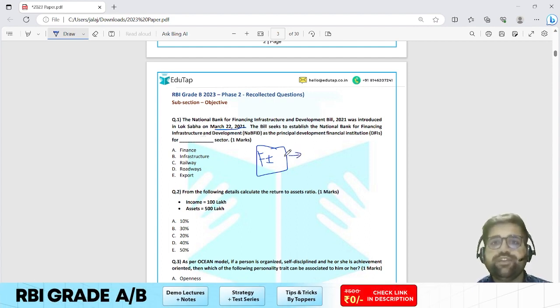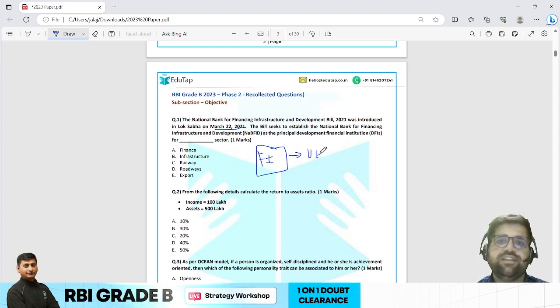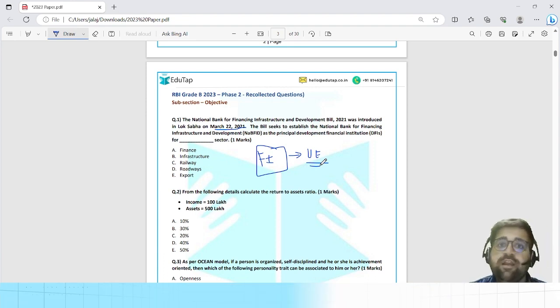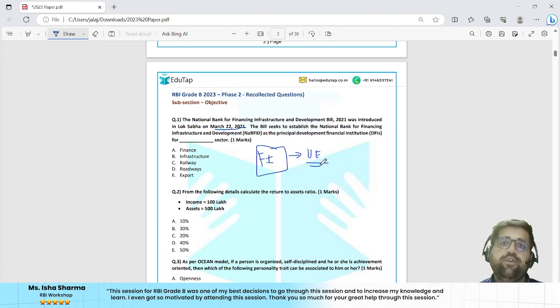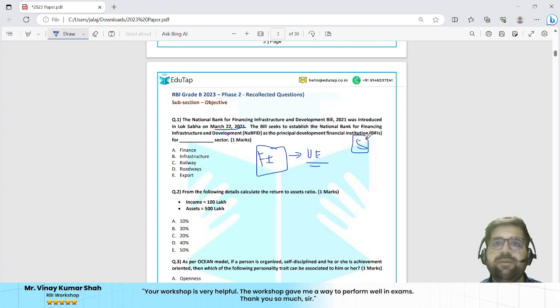The chapter associated with this question is financial institutions. I would rate this question as very easy, because in our live classes, in our course, we have covered this topic multiple times. I also hope you know NaBFID is the fifth All India financial institution, which we also call a development financial institution.